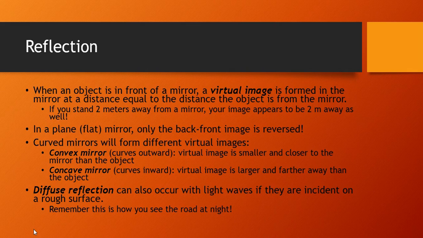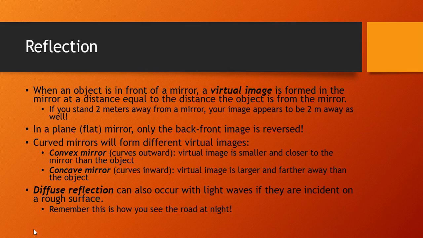A convex mirror, where you have a mirror that curves outward, will produce an image that's smaller and closer to the mirror than the object. This can allow you to see things around corners and from farther distances. In older convenience stores, you may still see these mirrors up on the ceiling where cashiers would use them to watch for shoplifting. Now we just use cameras.